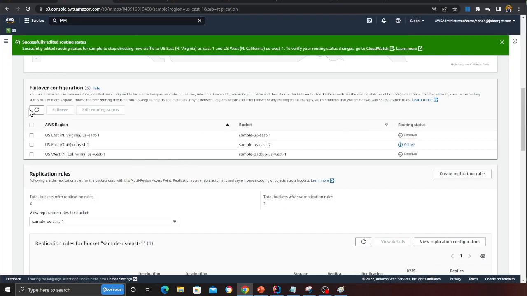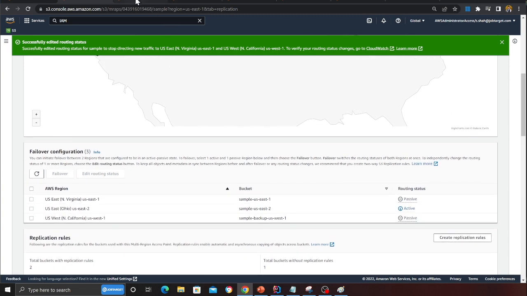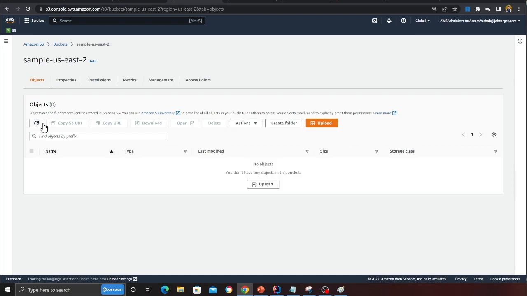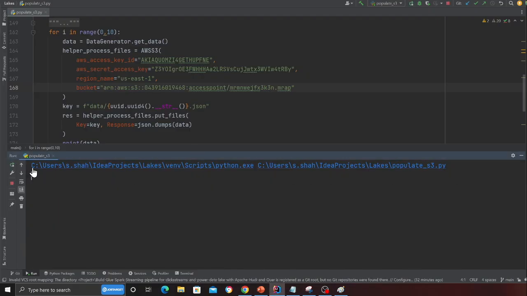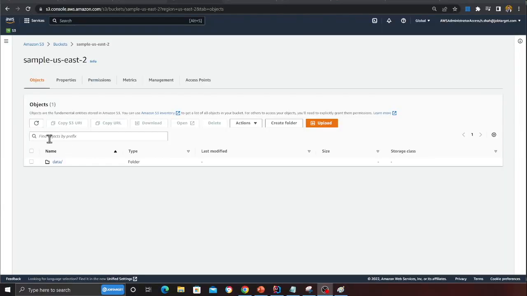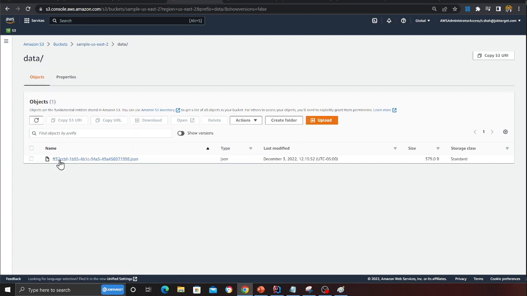I'm going to click here and give it a second or two. Usually it takes some time, it has to do the setting stuff. So that is done. I'm just going to refresh to make sure it looks good. Now when I insert data, I should see the data in US East 2. Again, there's no data here. So let's see. I'm inserting data and it says okay. It just took a little while, but I refreshed it and now I can see some sample data in the US East 2 region. Here you can see that's the data.